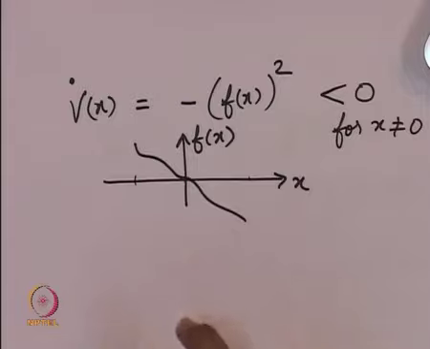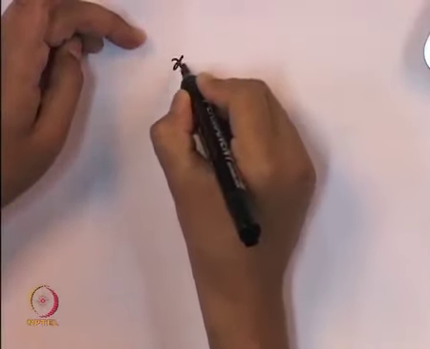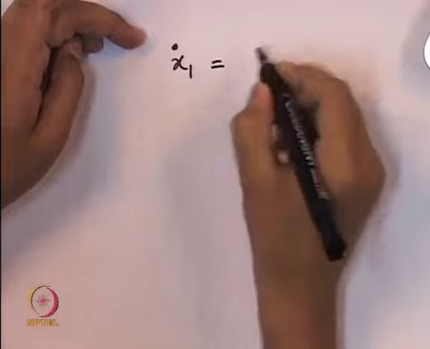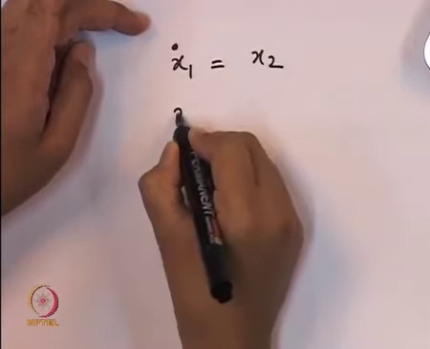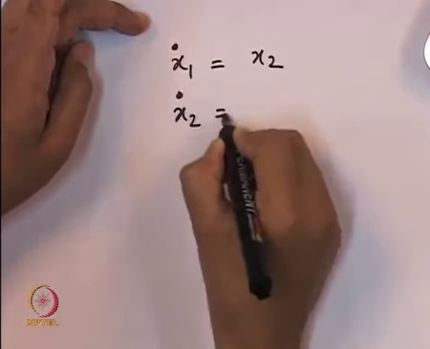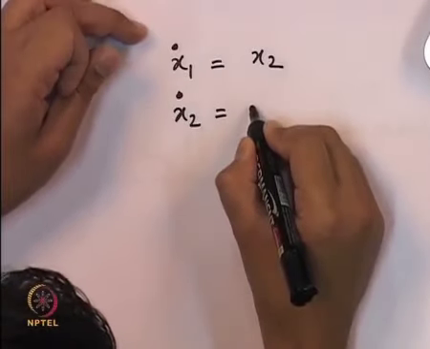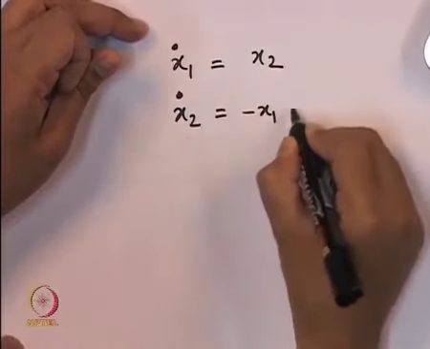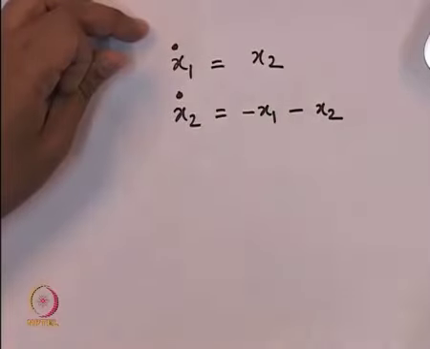We could take another example with 2 dimensions. Consider x1 dot is equal to x2 and x2 dot is equal to minus x1 minus b times x2.